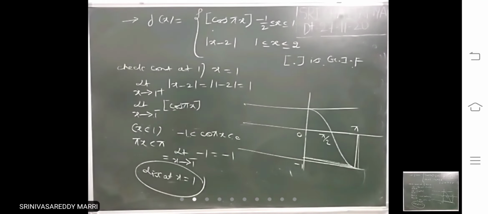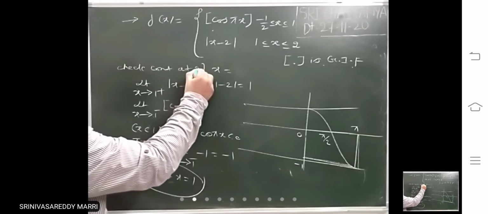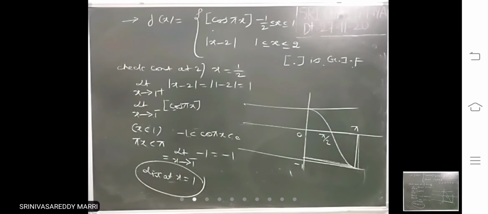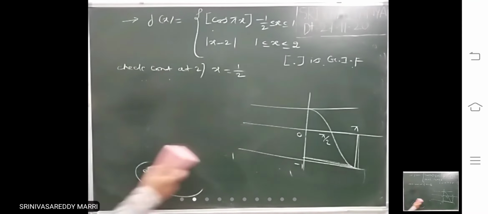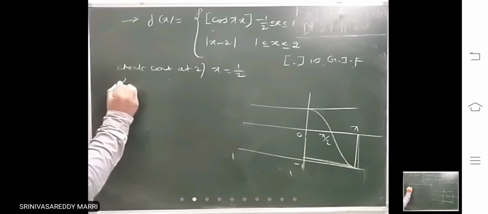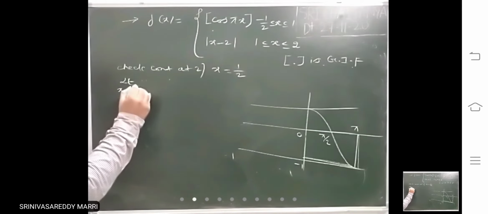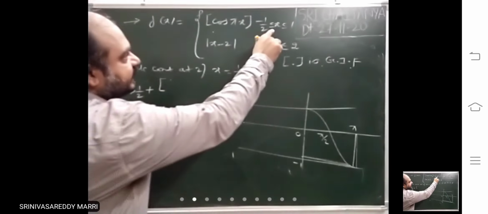Suppose at x equal to 1 by 2 we have to check. The second question is the same function at 1 by 2. I want to check at 1 by 2. Now I am calculating the right limit, 1 by 2 plus, just greater than 1 by 2.